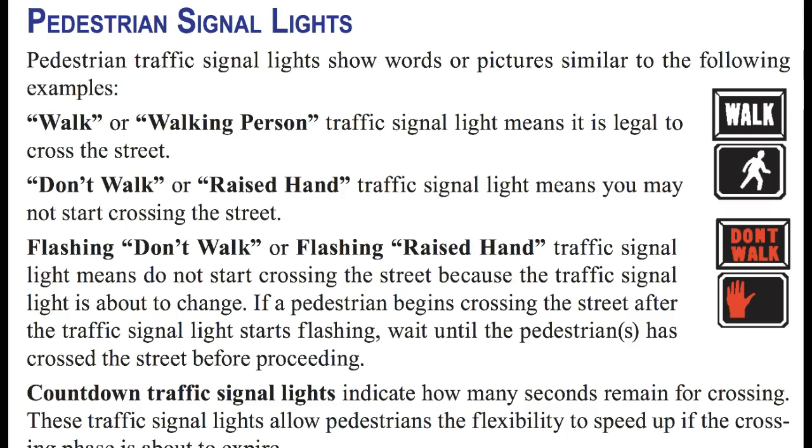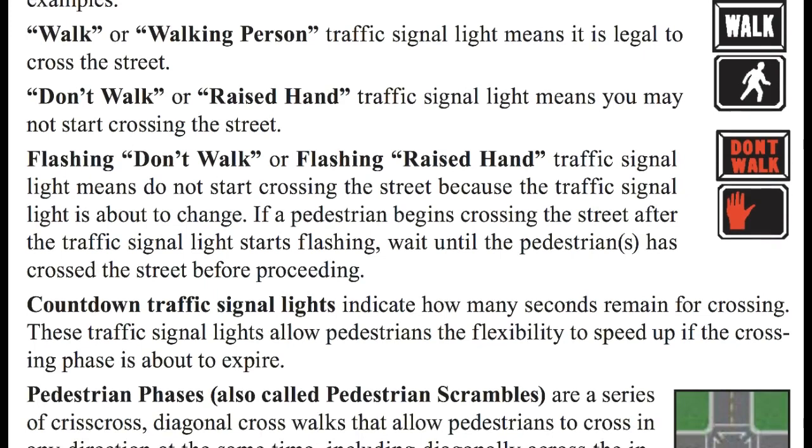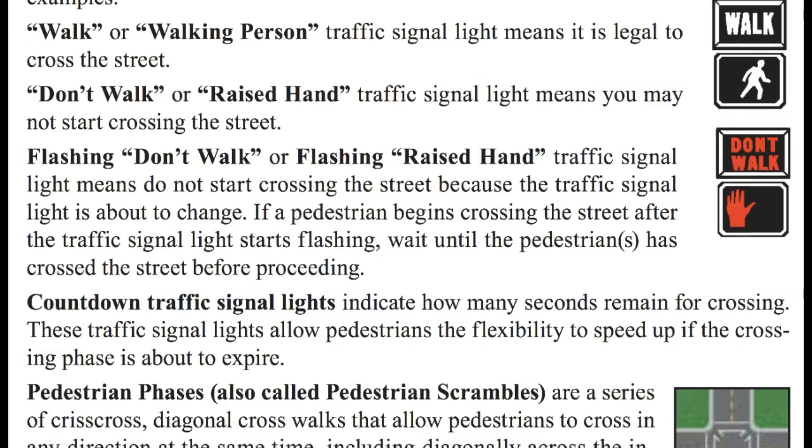Pedestrian traffic signal lights show words or pictures similar to the following examples. Well, you can see a walk sign or a person who looks like he's walking, or a do not walk sign in letters, or a red hand. Now the walk sign or walking person traffic signal light means it's legal to cross the street. A don't walk or a raised hand traffic signal light means you may not start crossing the street.